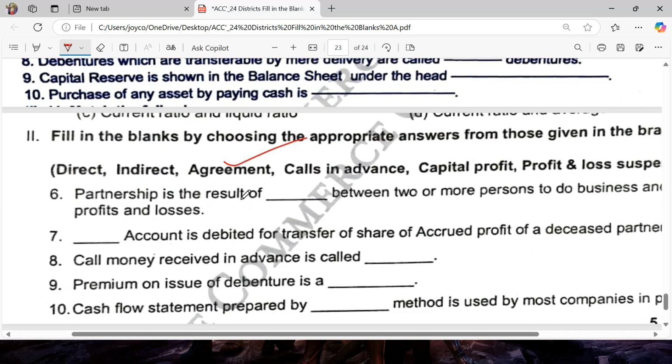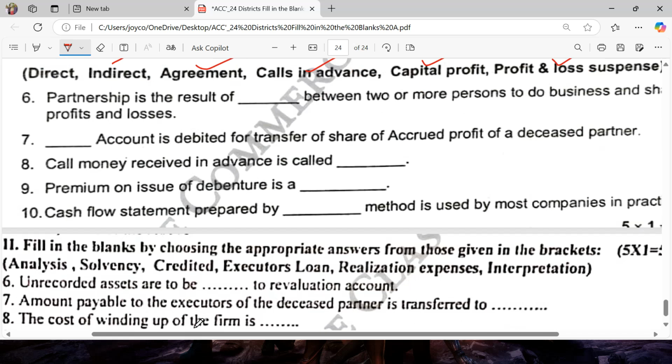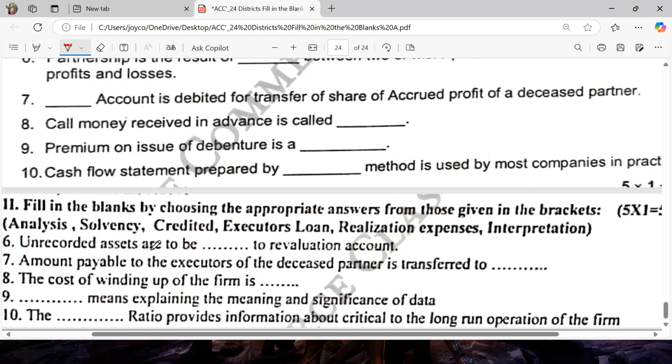Partnership is the result of agreement. Profit and loss suspense account is debited for transfer of share of accrued profit of a deceased partner. Call money received in advance is called calls in advance. Premium on issue of debenture is a capital profit. Cash flow statement is prepared by the indirect method in most of the companies. The unrecorded assets are to be credited to revaluation account. Amount payable to the executor of the deceased partner is transferred to executor's loan account.